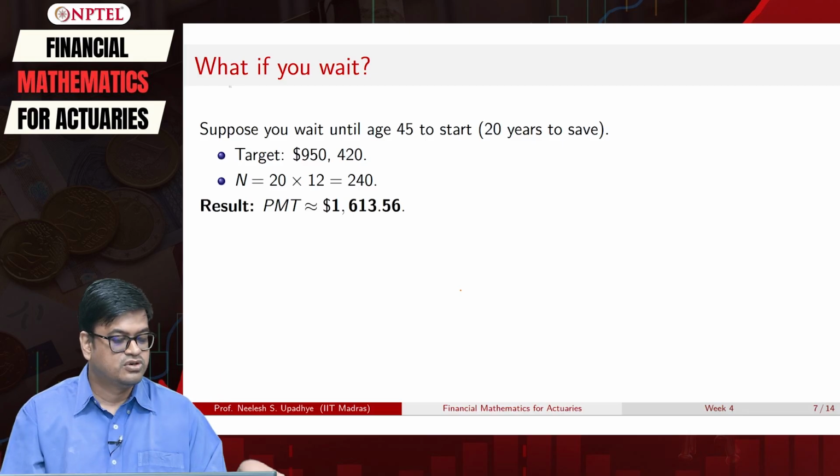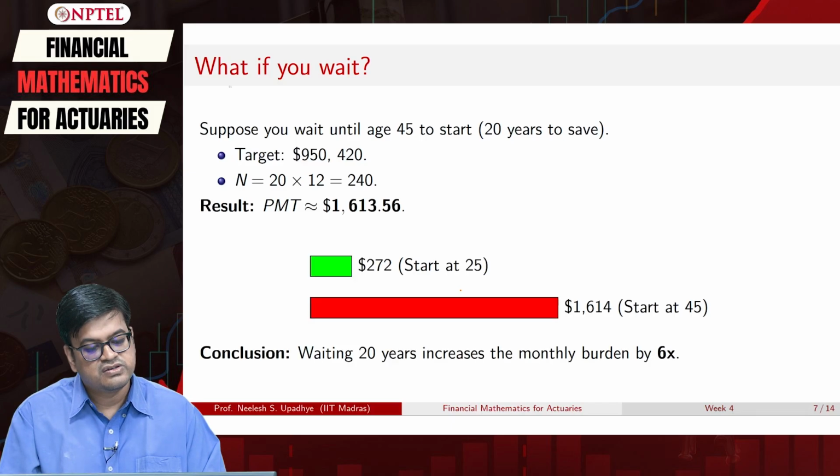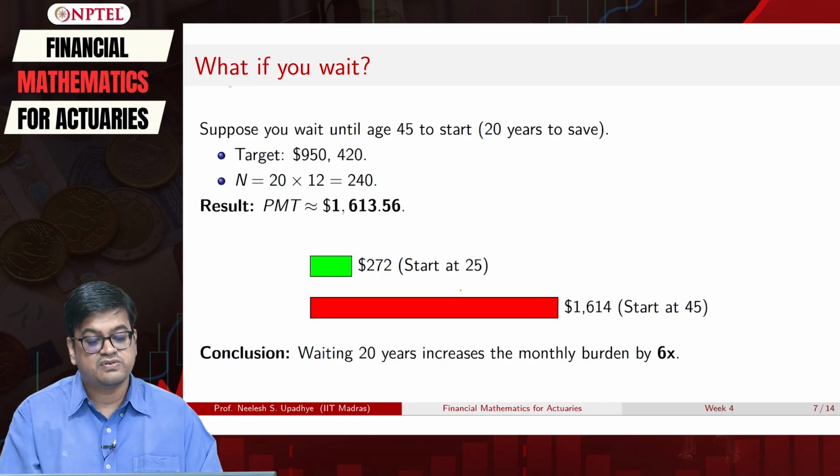You will get the answer $1613.56. So if you compare, if you start your savings at the age of 25, you just need to save $272, and if you start your saving at the age of 45, you are essentially saving 6 times the amount that you would have saved starting at the age of 25, right.